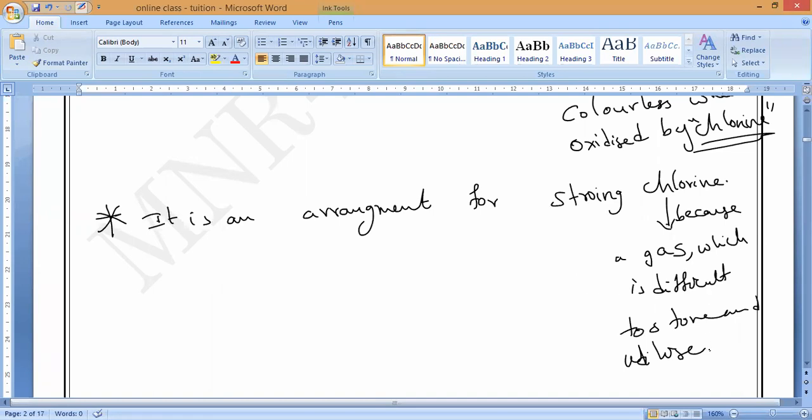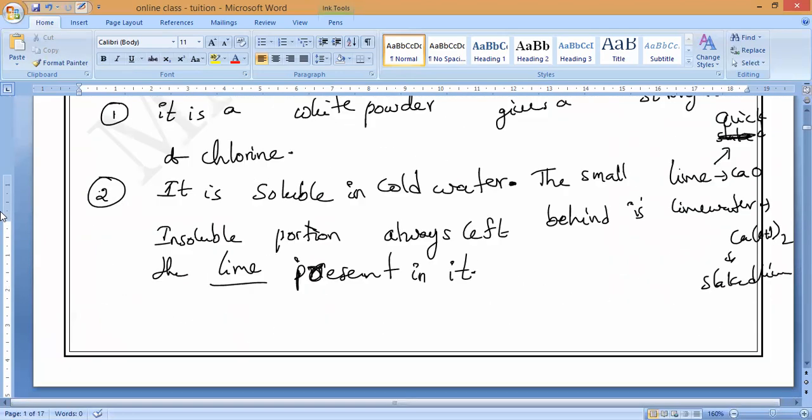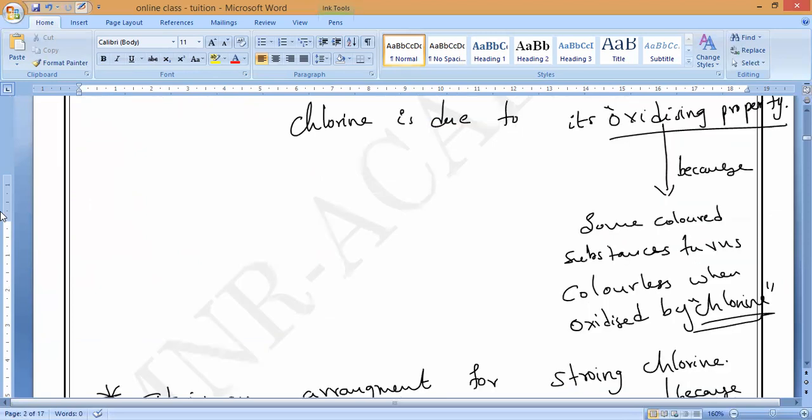So that is the reason we store the chlorine gas in the form of bleaching powder, or we can say chloride of lime. What is another name of bleaching powder? Chloride of lime. You have to remember that. So this is all about the properties. Any doubt, anybody? I have taught you very slowly the 3 properties we have for bleaching powder. If you understand this, then we will go on.